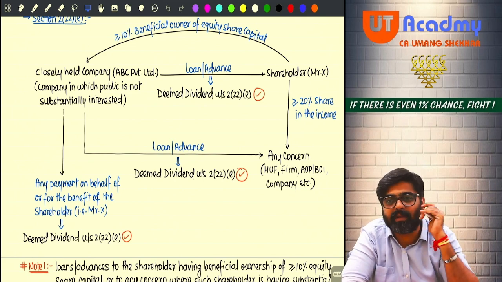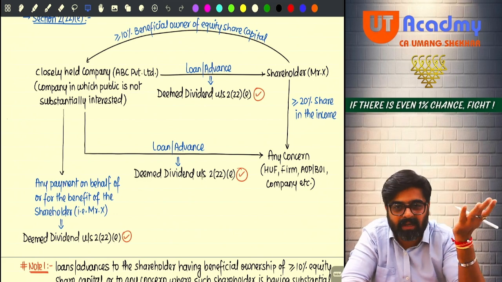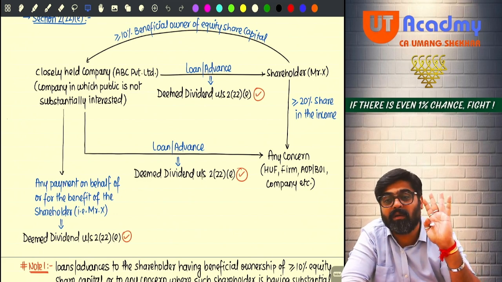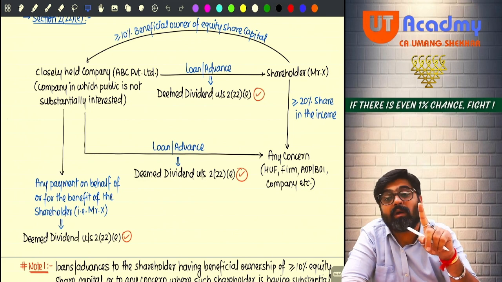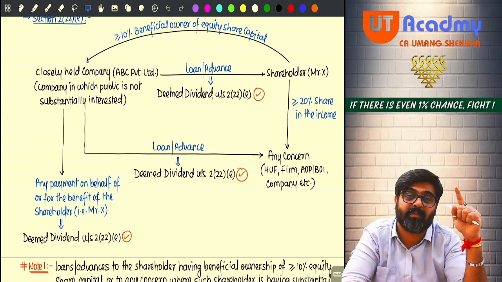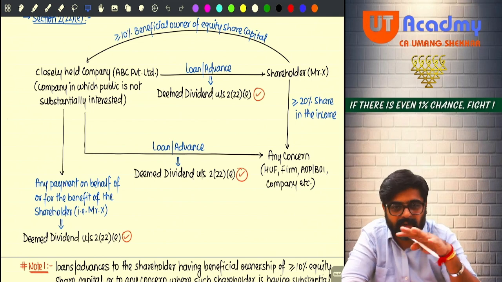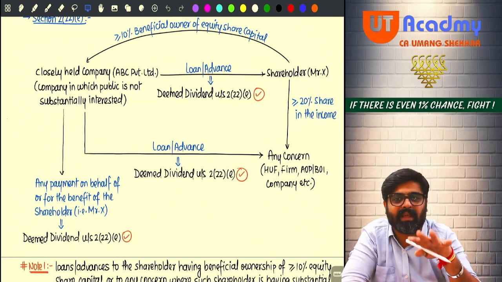So even that company can be treated as what? A closely held company. Private limiteds are always closely held, but even a public limited company can be treated as what? A closely held company, provided in that company majority shareholding is not by the general public. Okay, majority shareholding is by few individual people like us.